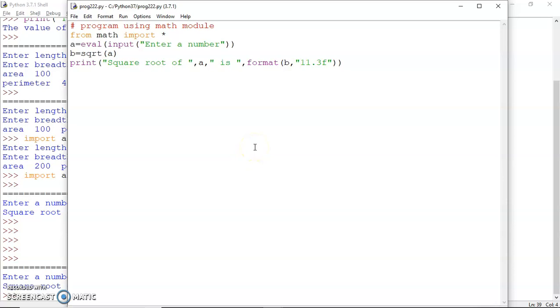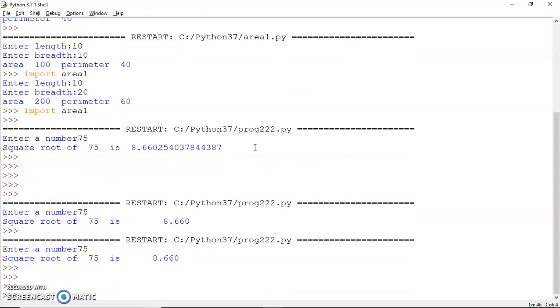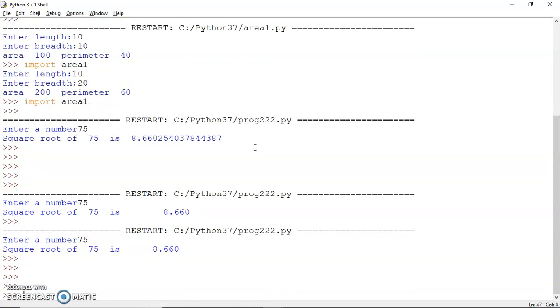So maybe I can give a smaller value. Yeah, it's because of this. So maybe I can give a smaller value here. See how it has moved that much closer. So that is how you can work with formats.